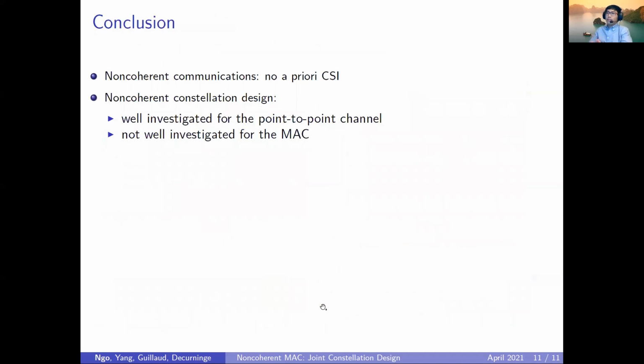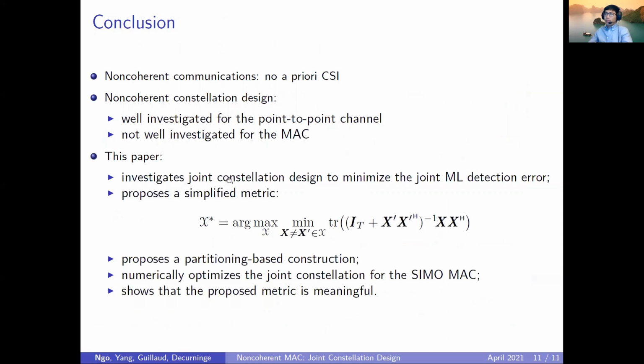In conclusion, non-coherent communication is the case when we assume that no channel state information is known in advance. For this case, the constellation design problem has been well investigated for the point-to-point channel, but it has not been well studied for the multiple access channel. In this paper, we studied the joint constellation design for the multiple access channel in order to minimize the joint ML detection error.